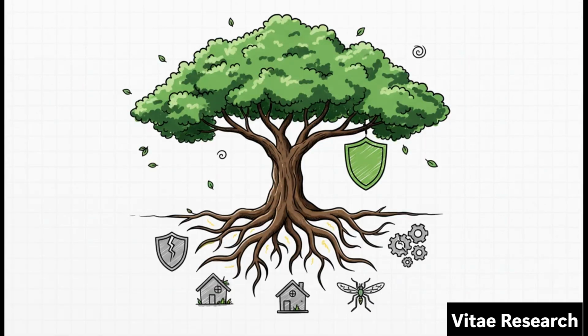And that is the ultimate goal here. By understanding this whole web, we can intervene at any point in the chain. We can improve housing, we can manage waste, we can boost nutrition. This model shows us that public health is about so much more than just medicine. It's about building healthier societies from the ground up.